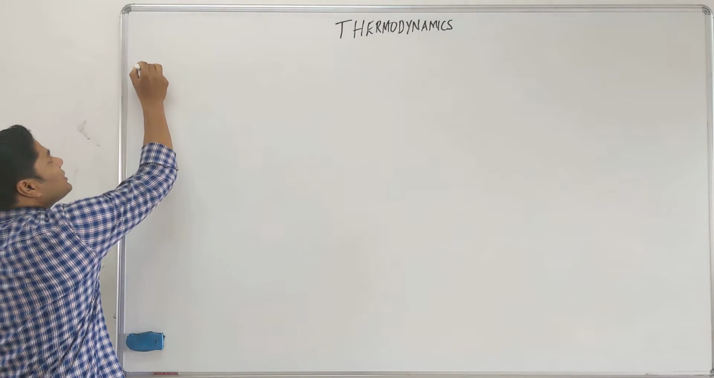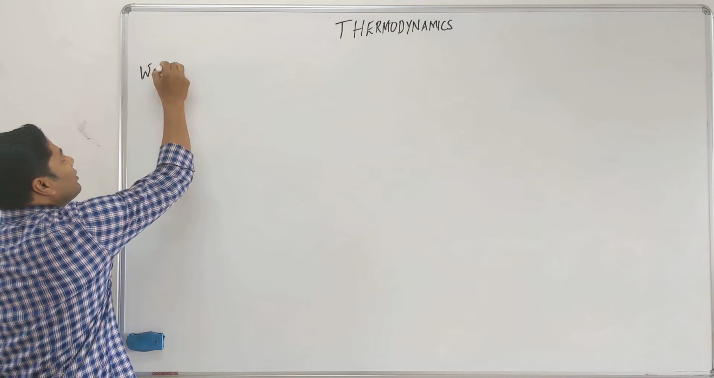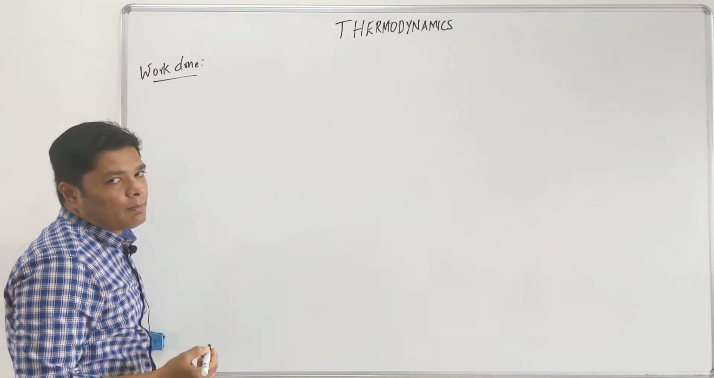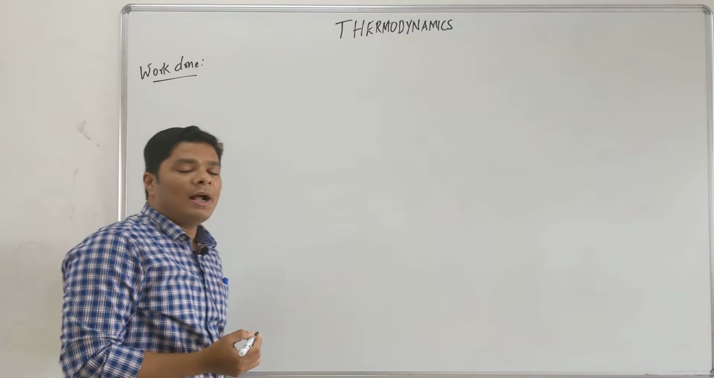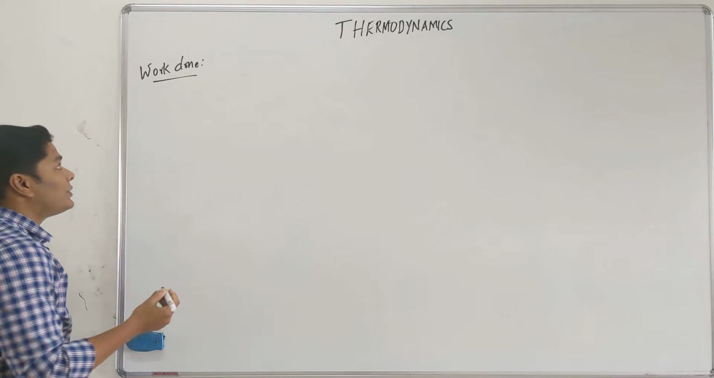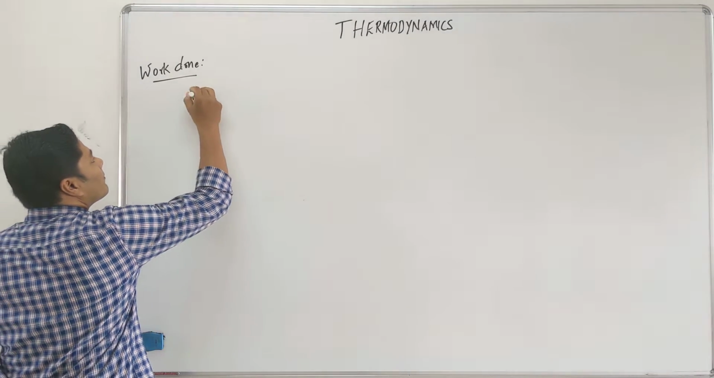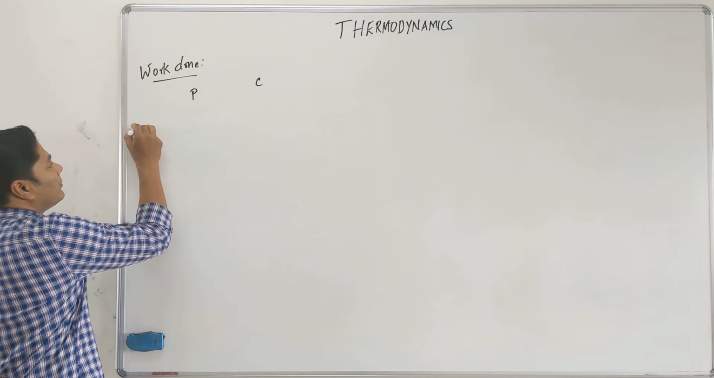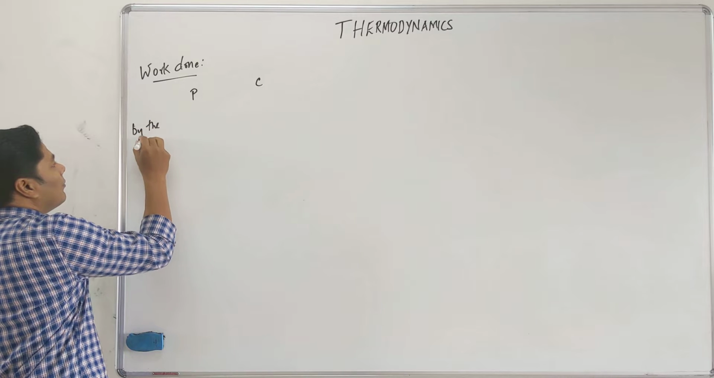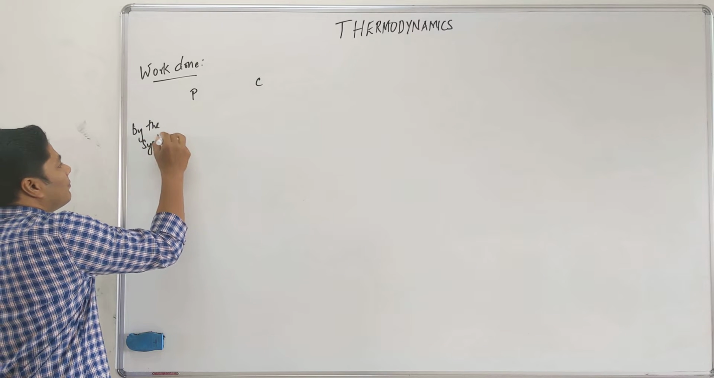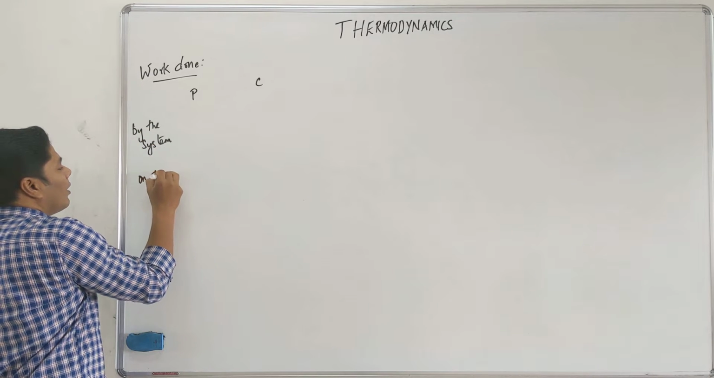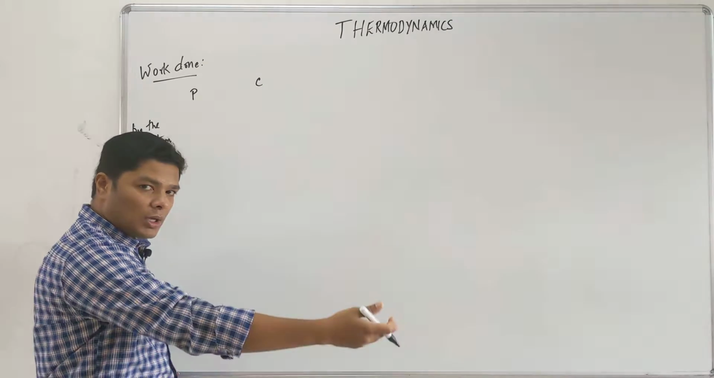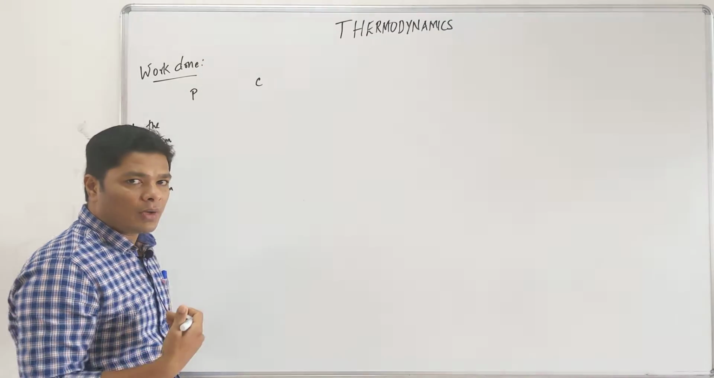Alright, now next is going in detail about work done. We will go into more detail when the physics part of thermodynamics is also done. At this point I just want to do the terminology. In physics and chemistry, work is done by the system or on the system. These are the 2 possibilities. We have a system, we can do work on the system, or the system can do work for us.